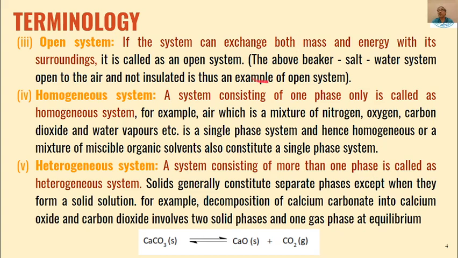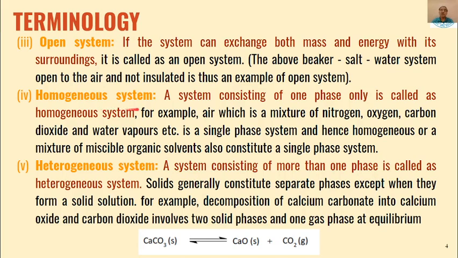That means there will be a change in mass of the contents contained in the beaker, that is salt and water, and because there is no insulation, there will be a change in temperature and pressure also. So both mass and energy will vary with time, and such a system will be called an open system.